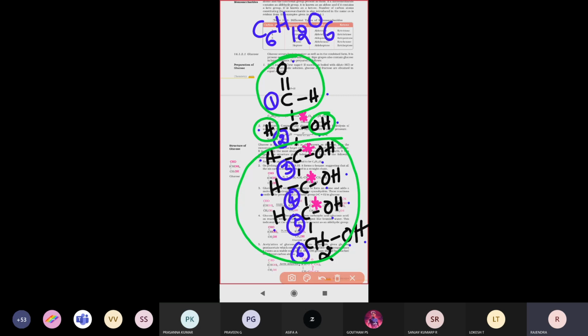So keep that in mind. How do we remember chiral carbons? You indicate them with a star symbol. What the star symbol represents here is a chiral carbon atom, that is, an asymmetric carbon atom.